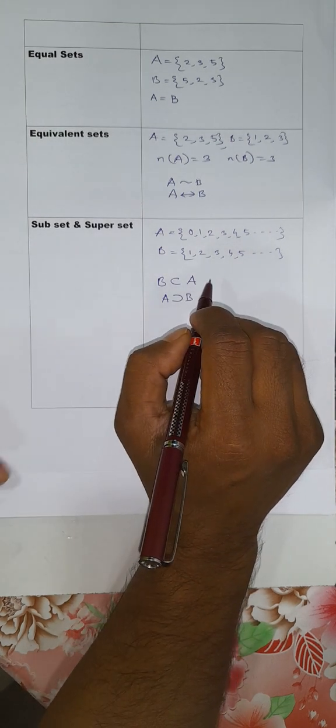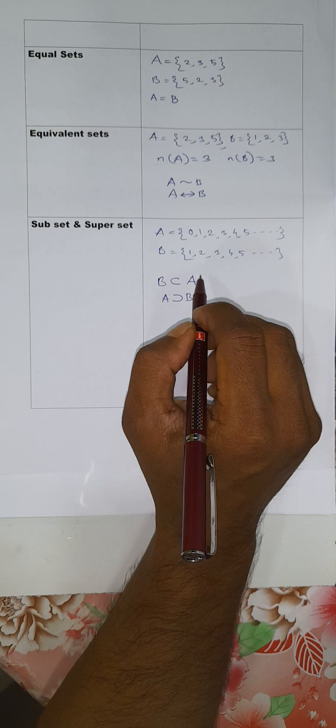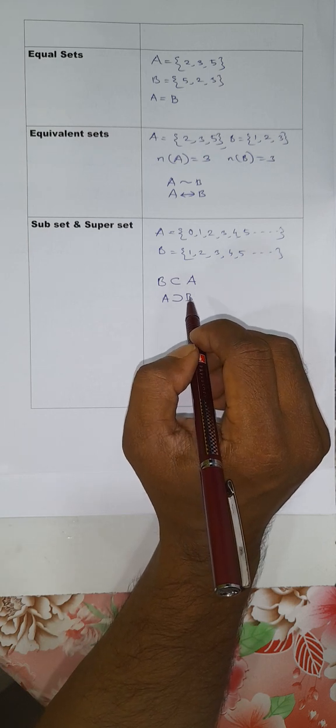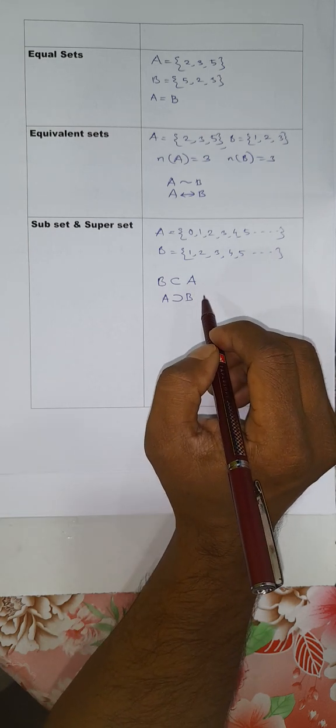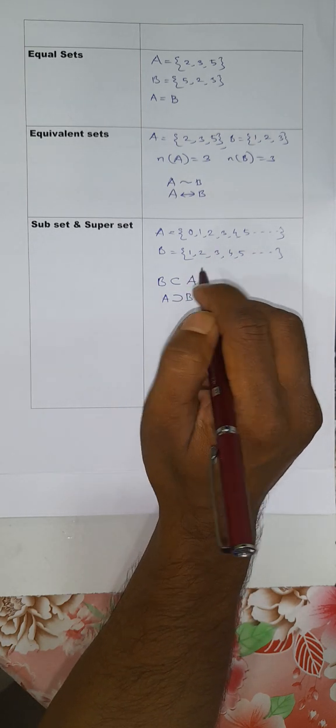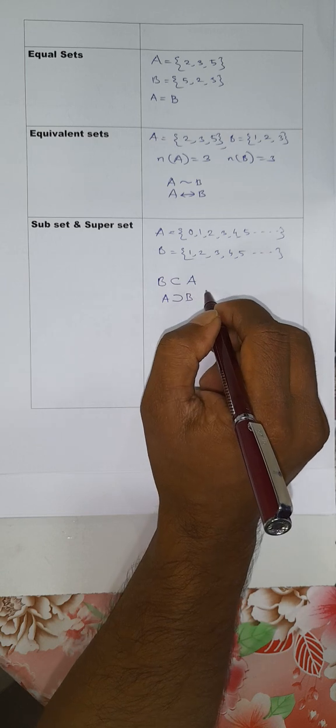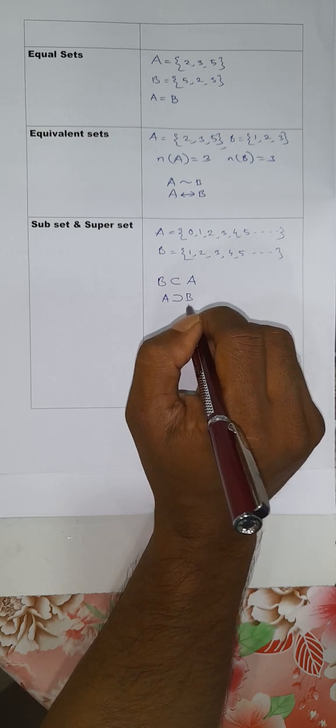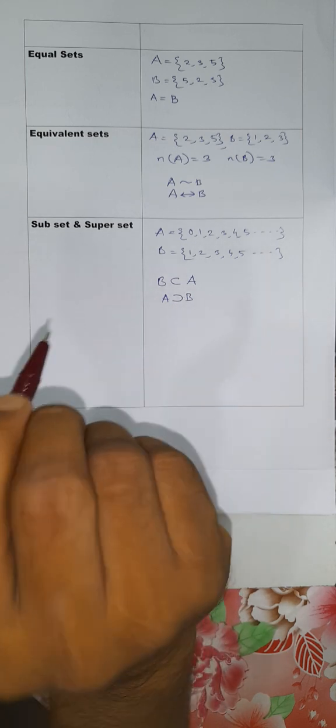So subset means it's a mutual relationship between two sets. You find that every element of set B is also an element of A. So we call B a subset of A. And conversely, A is called a superset of B.